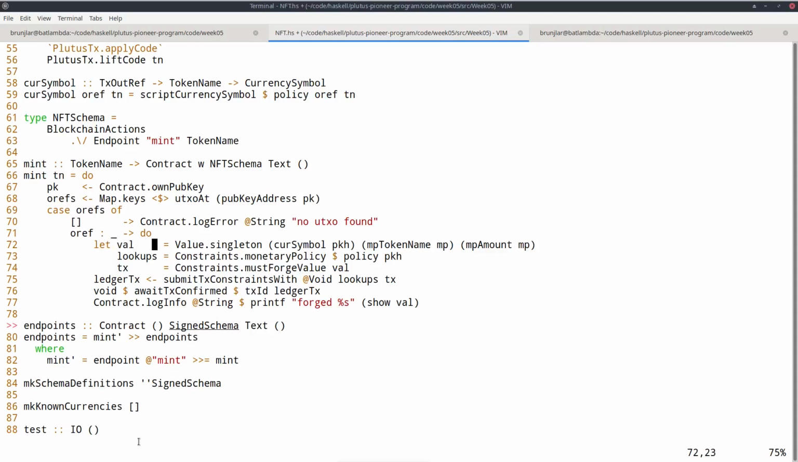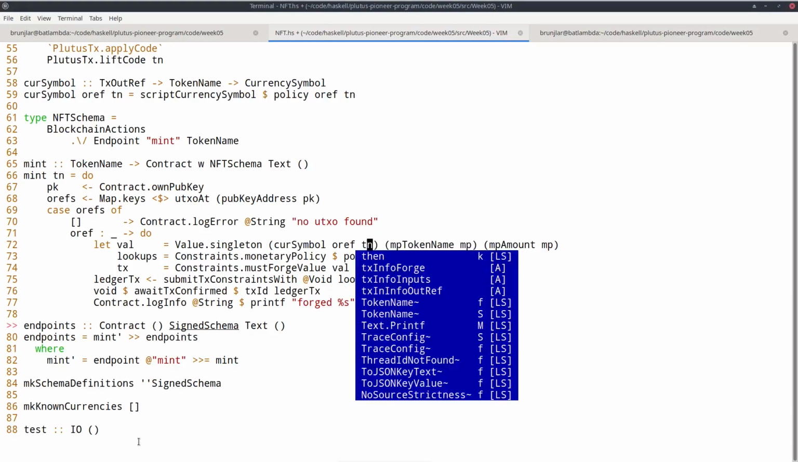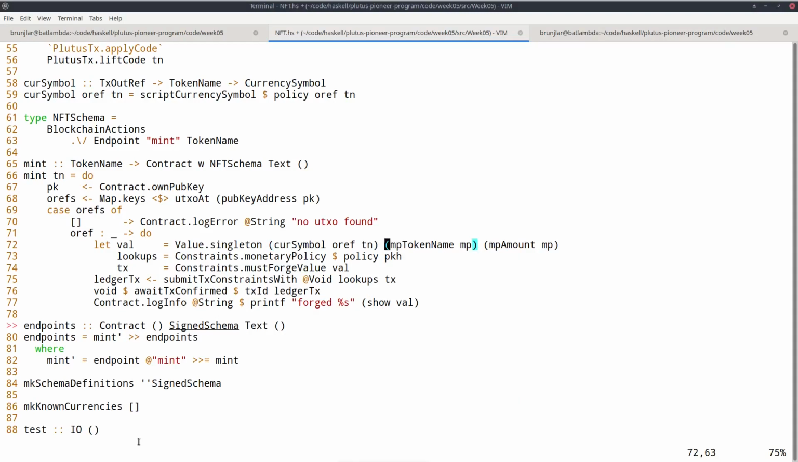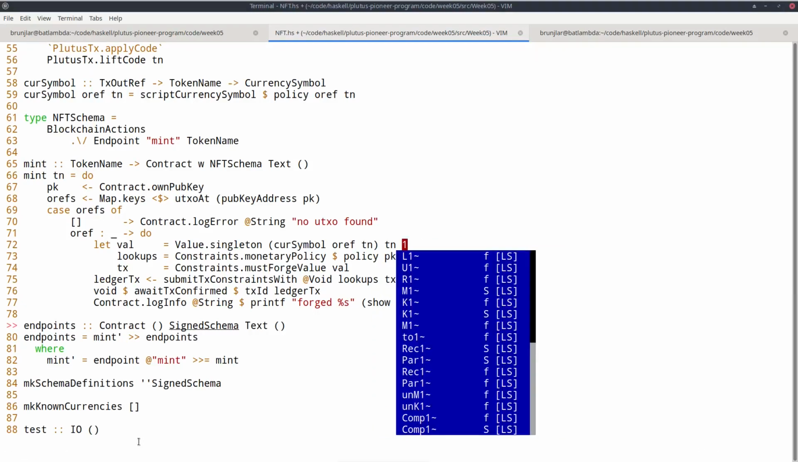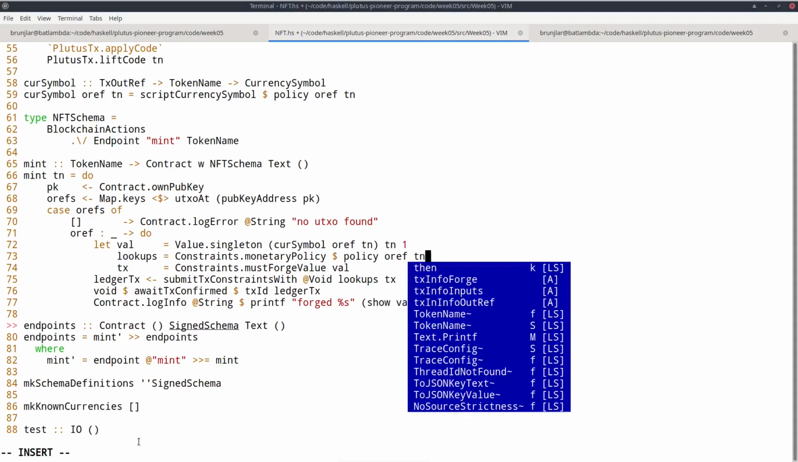So what's the value we want to forge? Now the currency symbol, now I have both parameters for that. So I need the TxOutRef, which I now have, that's oref, and I need the token name, which was a parameter to this contract. The token name is just the token name, and the amount is 1. I want to mint exactly 1 coin. Okay, now for the lookup here, the policy takes the same two parameters, so I should just provide them.